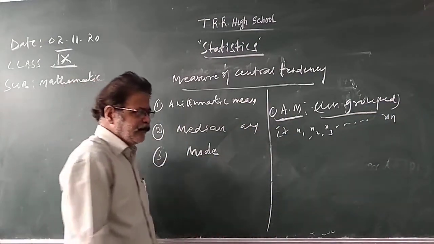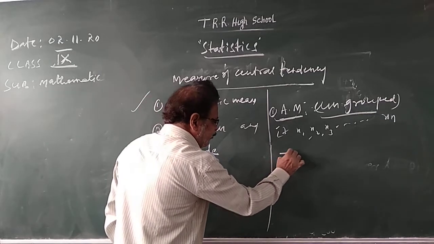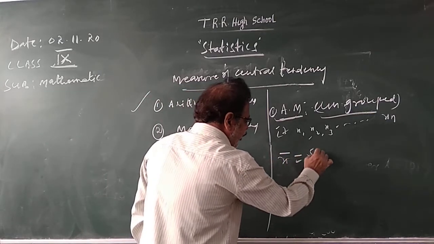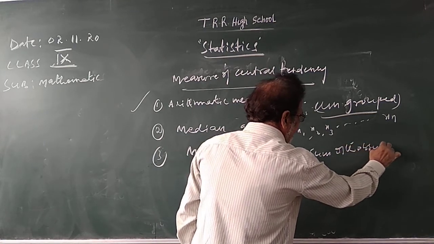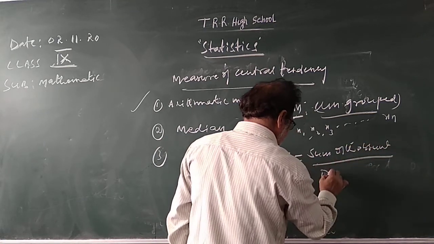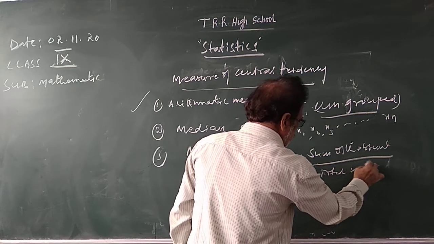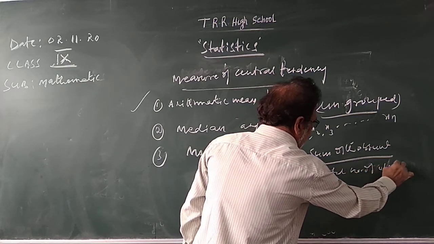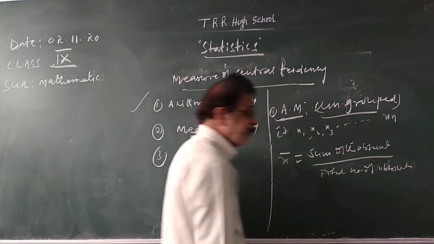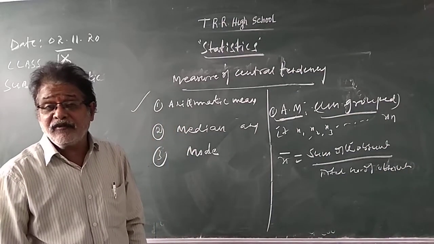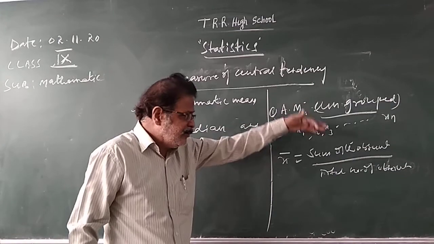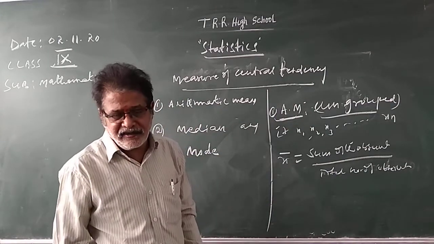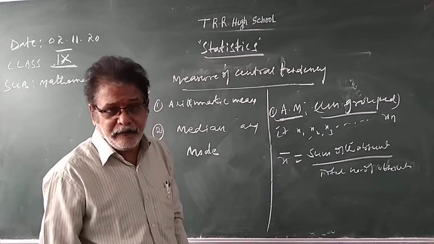How to find the arithmetic mean? Generally, the arithmetic mean, represented by x bar, is equal to the sum of the observations by the total number of observations. The ratio of the sum of the observations to the total number of observations is called the arithmetic mean.